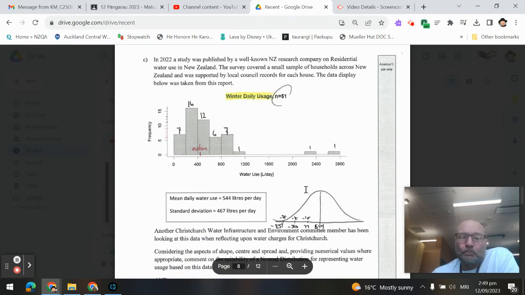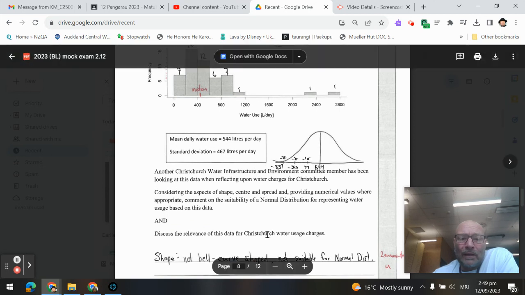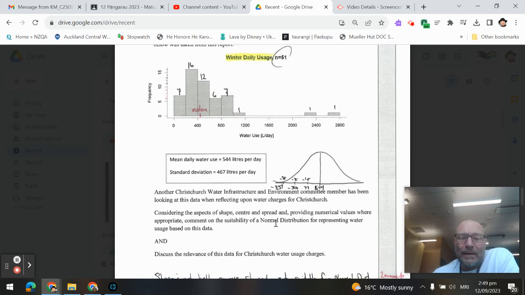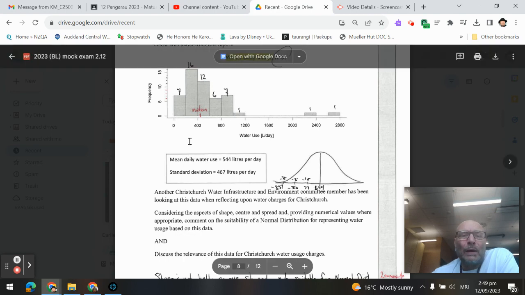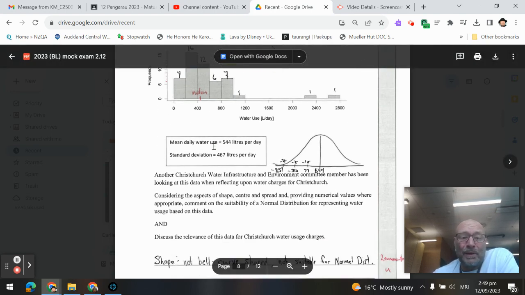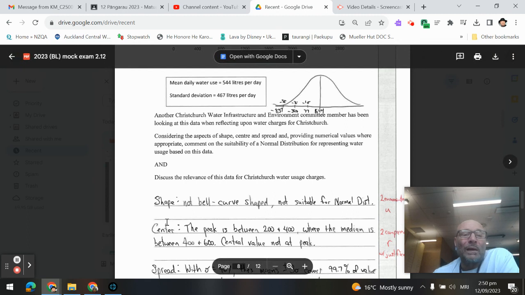Okay, next one. We're looking at this, commenting on the relevance of water usage by looking at the shape, center, and spread, and whether or not it's suitable for a normal distribution. Well, one thing about a normal distribution is it's a bell shape. This is not bell shaped. So talking about the shape, simply not bell curve shaped, not suitable for the normal distribution.